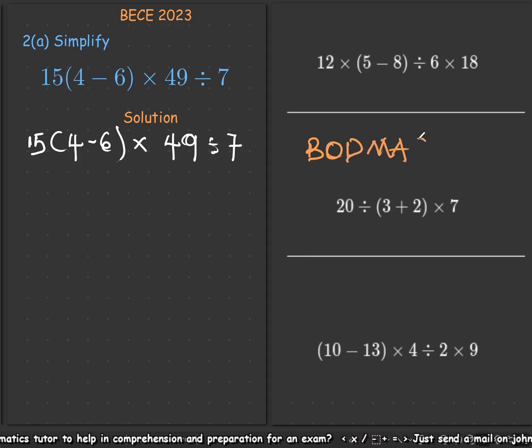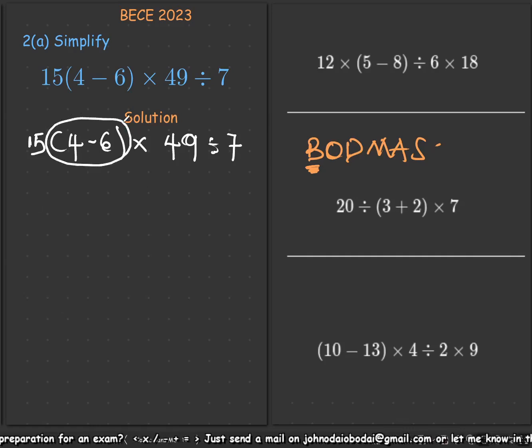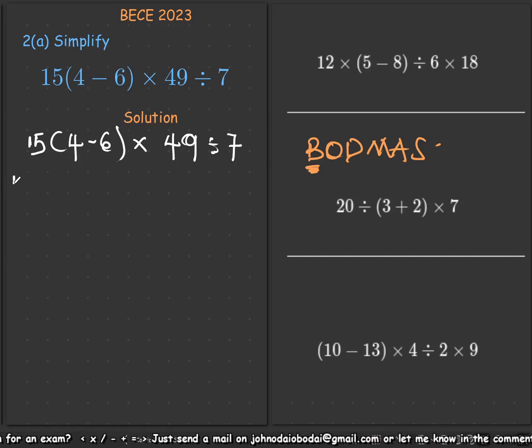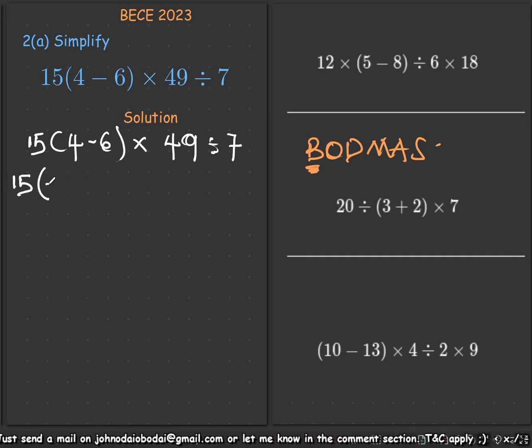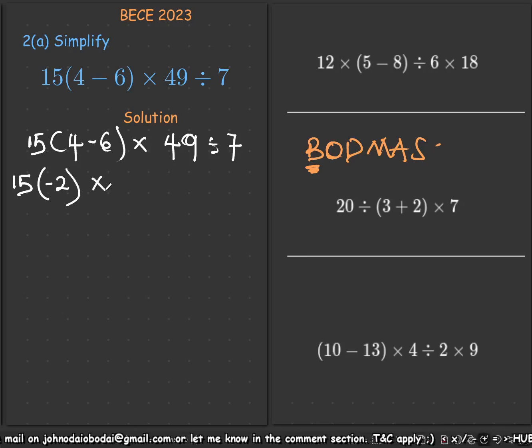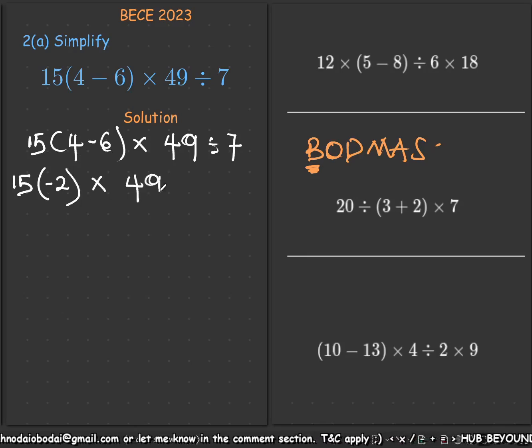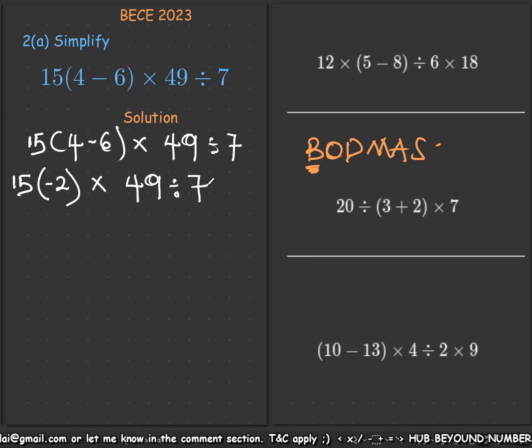BODMAS says we should work first on whatever contains a bracket. This is where we have our bracket, hence we are going to solve that first. So we keep our 15 intact, into bracket 4 minus 6. 4 minus 6 gives us a negative 2. Then we have times 49 divided by 7.